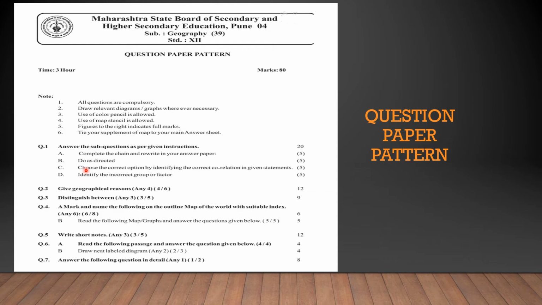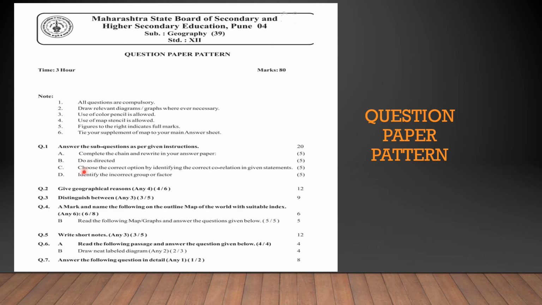Once you choose one, write down the answer as you think it should be. Okay, so that is called correlation. So in correlation, you will have assertion and reasoning.